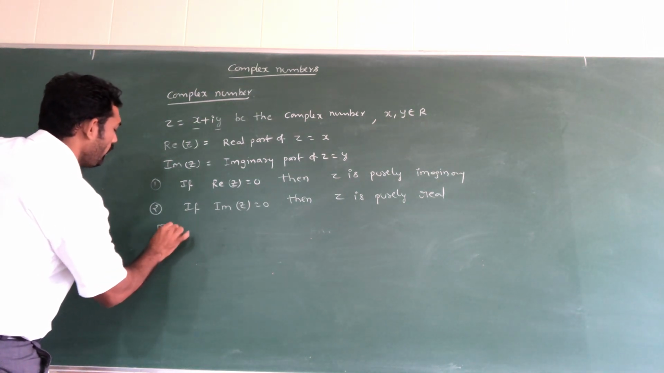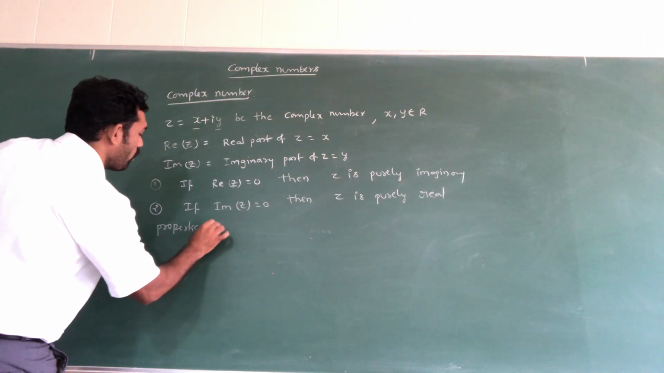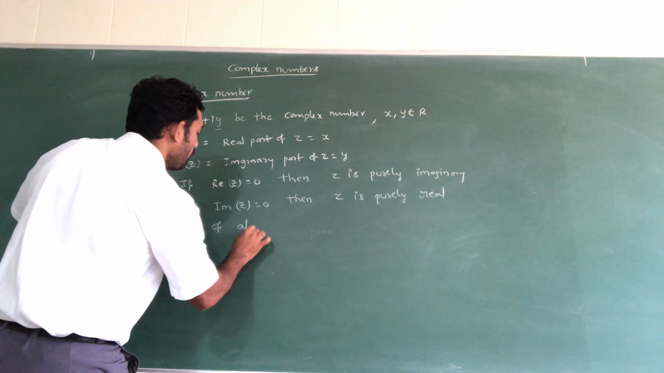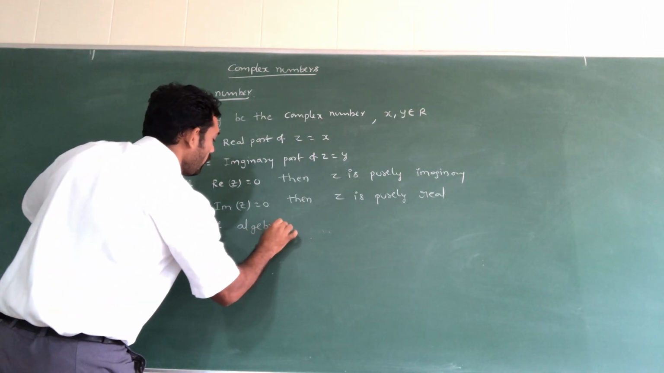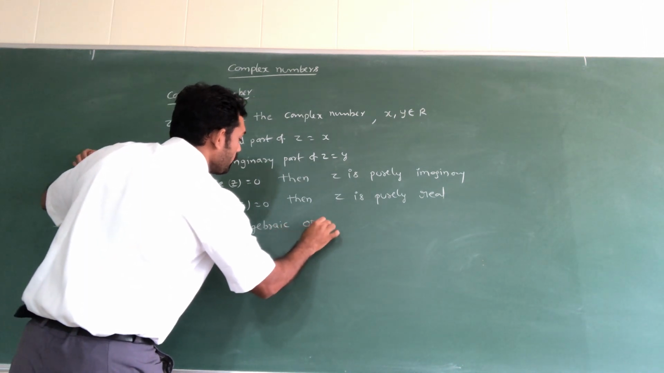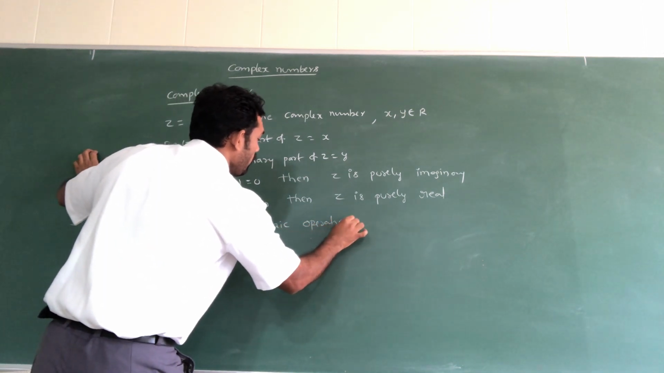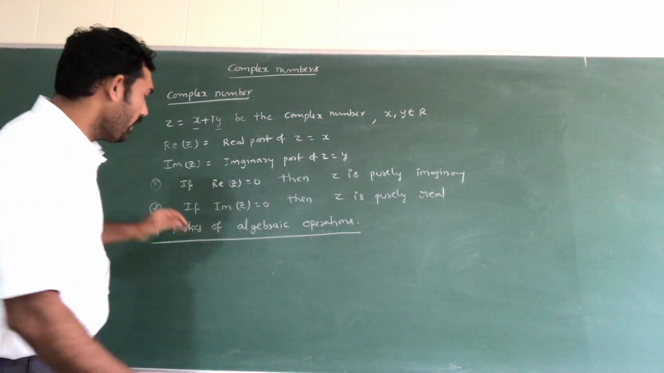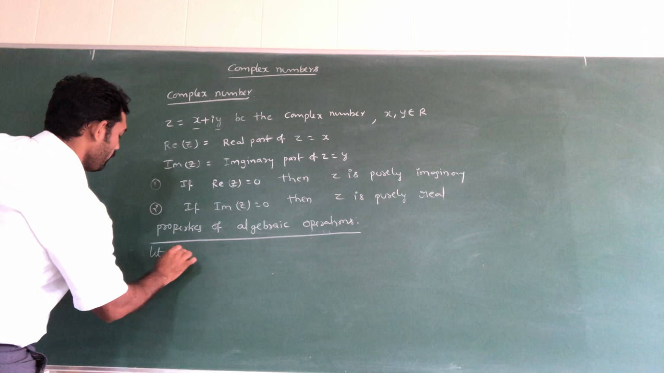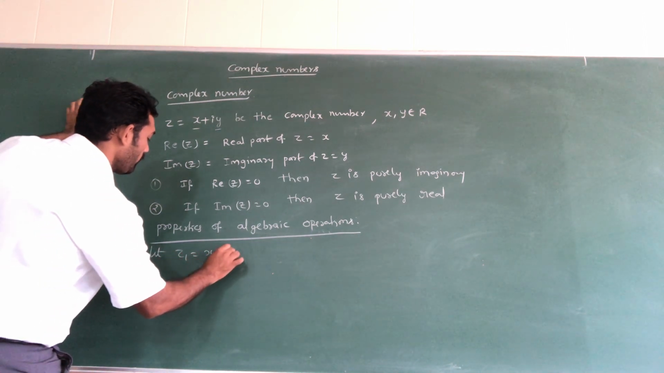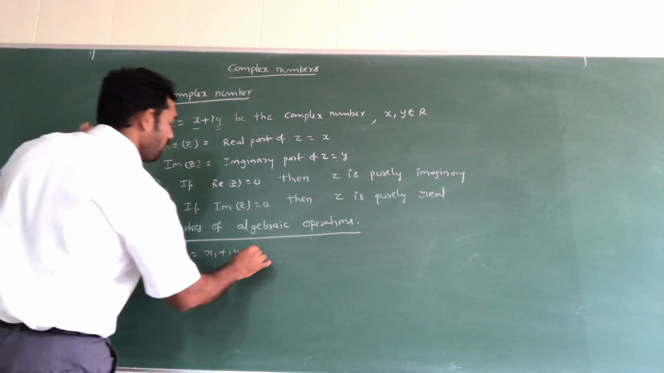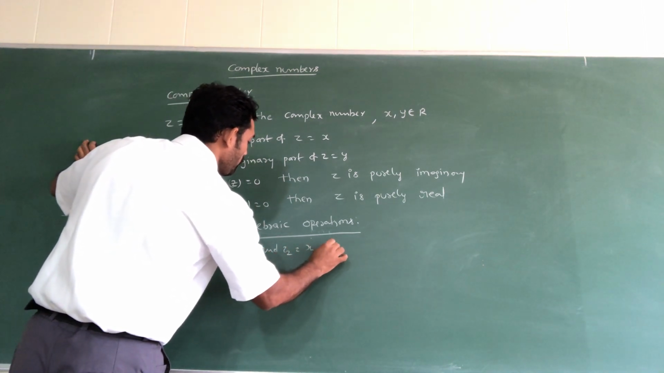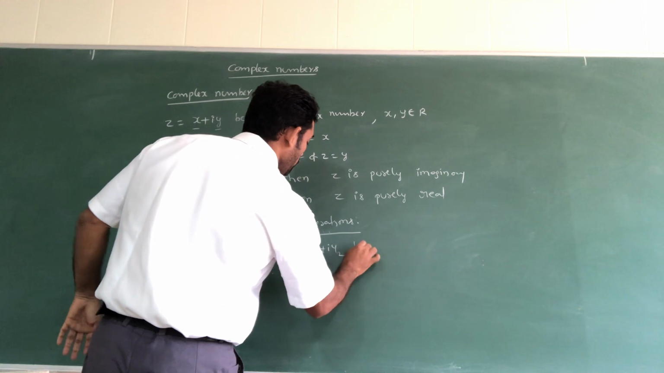Next, after this, some properties of algebra. Briefly we will explain all these points. Properties of algebraic operations. So briefly we will discuss once again the points. So let z1 is equal to x1 plus I into y1 and z2 is equal to x2 plus I into y2 be two complex numbers.